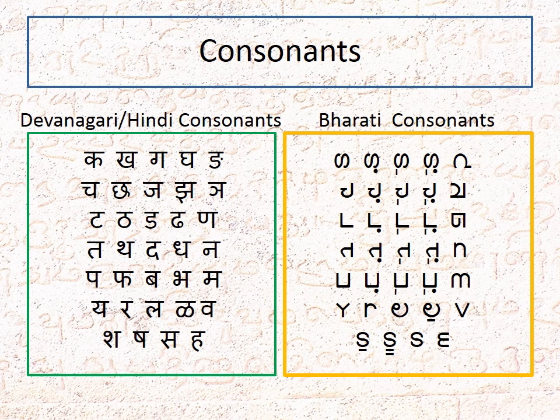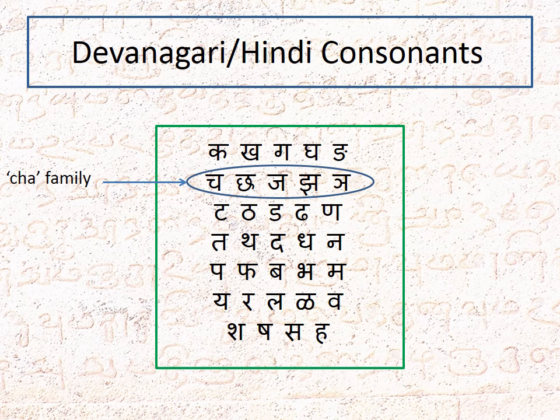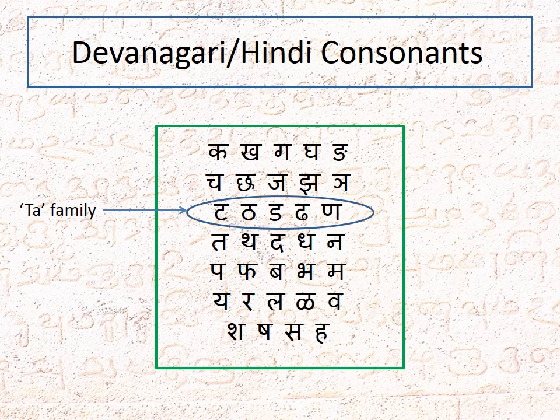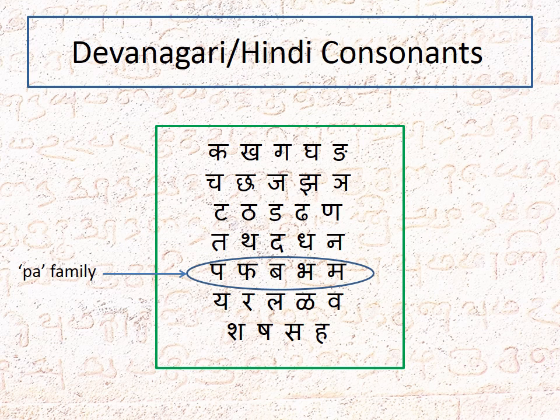Now if you look at consonants, in most Indian writing systems, consonants are grouped into families. This is the Ka family. This is the Cha family. And the Ta family, the Ta family. And finally, the Pa family. What defines each of these consonant families is the manner in which the oral cavity is shaped to produce them.